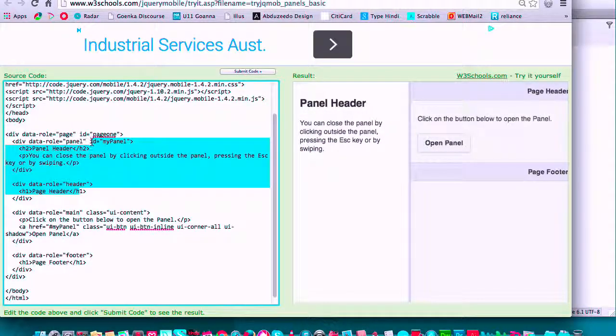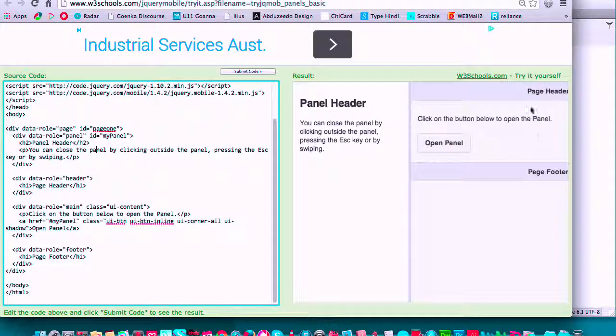Now usually inside every div in jQuery Mobile you have a header, a content, and a footer. So I'll just pick up, you can see it's got a header, content, and footer.